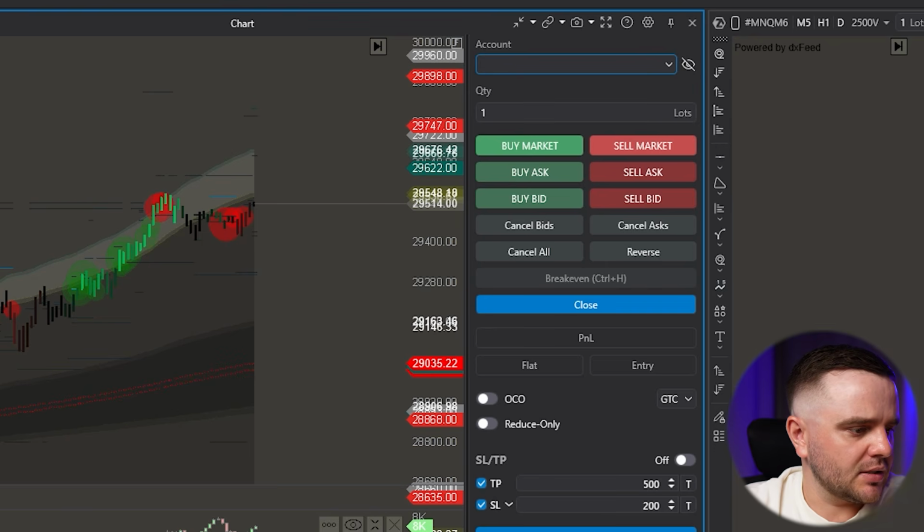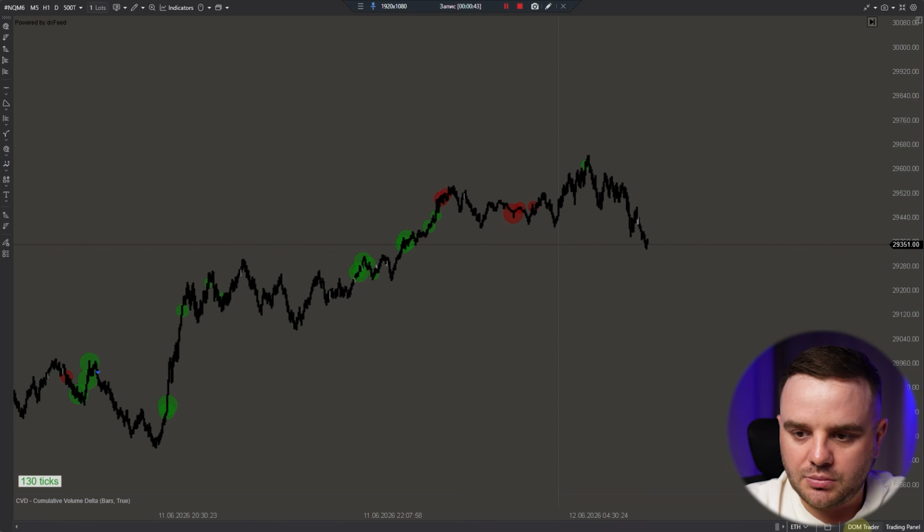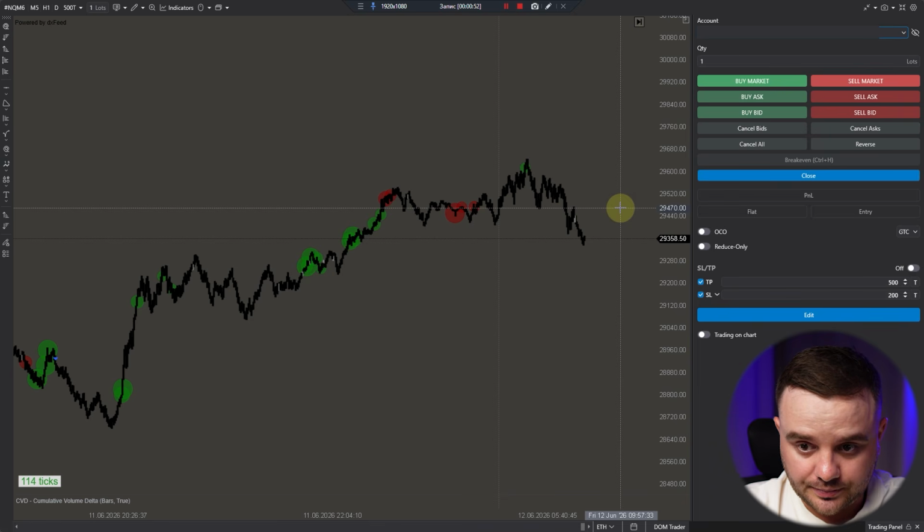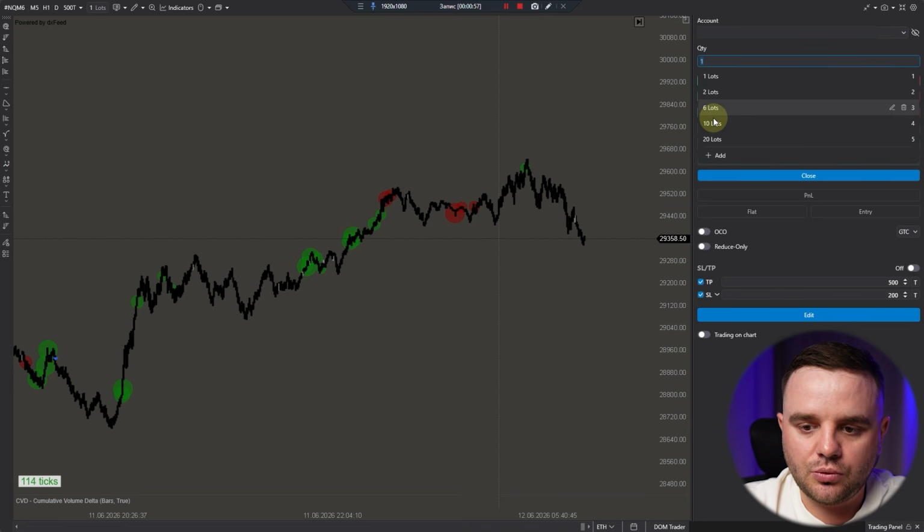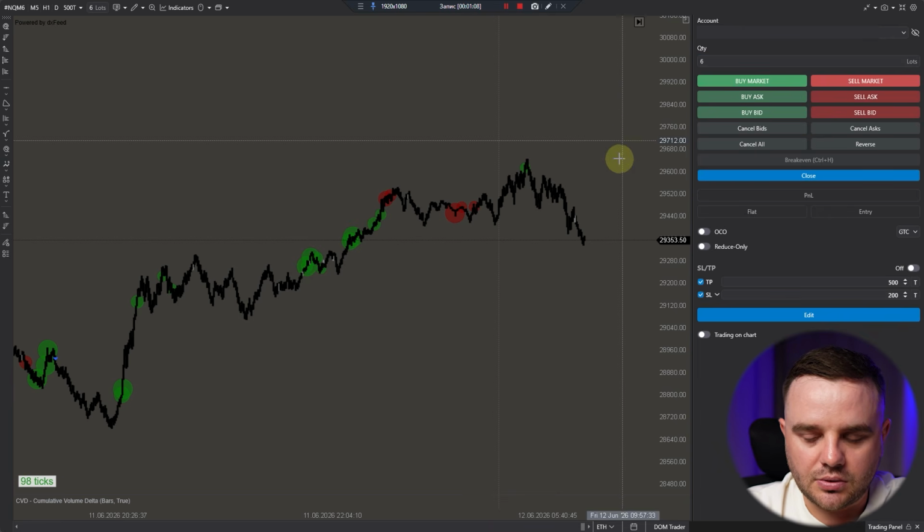Let's open any other chart that we created. For example, we created this chart, and you create demo. You have demo, you connect it. Regarding the menu, it's really easy. Amount of contracts: here you can, as you can see, type coins and create hotkeys for that amount. For example, if you press 1, you have 1 contract, press 3, you have 6 contracts.